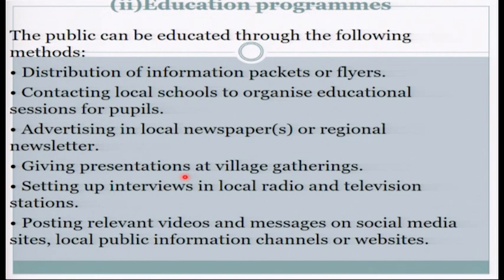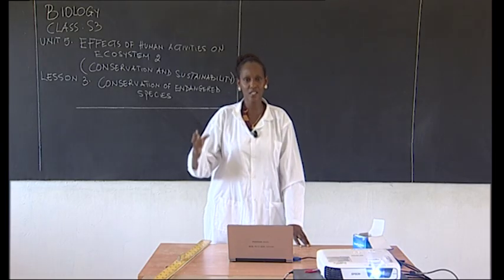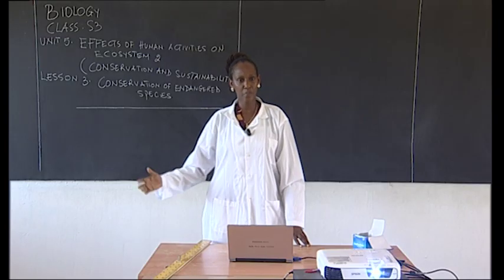So there are some measures under the education program that the government put forward so that every citizen gets to know that these organisms, these plants and animals, need to be preserved and conserved. One, there is distribution of information packets or flyers. There are some papers that they keep supplying so that when you read the importance and the reasons why to conserve the organisms, you get to know that it is of use to protect and conserve these organisms and plants that are in danger.